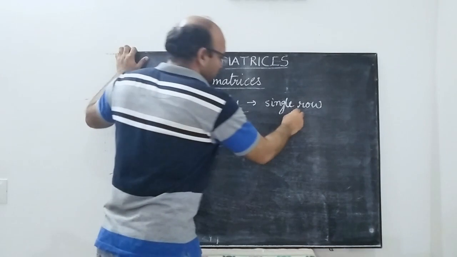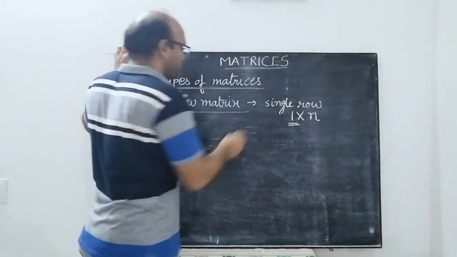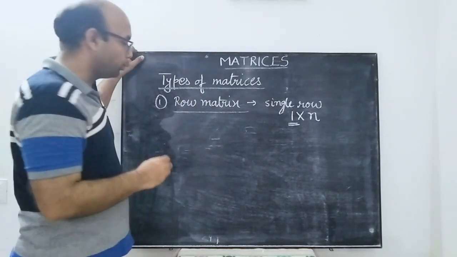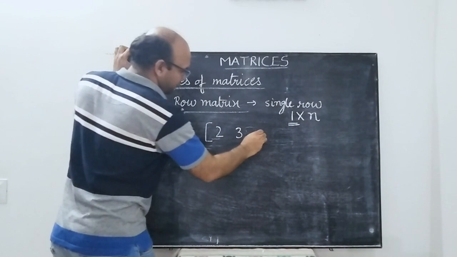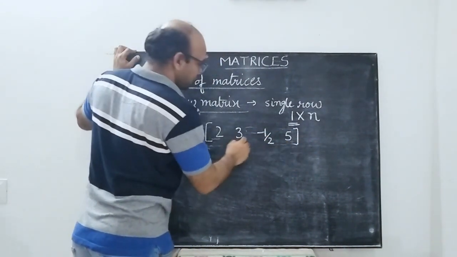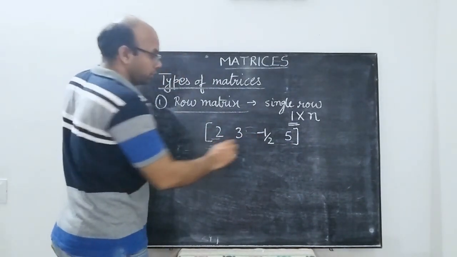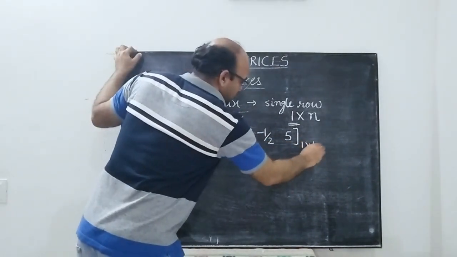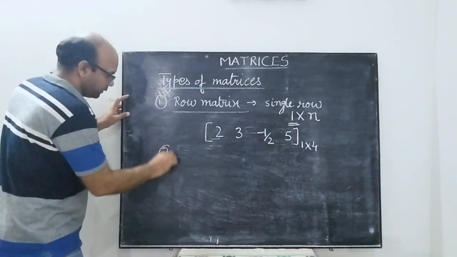A row matrix is of the order 1 cross n, where the number of rows will always be 1. For example, you will have 2, 3, minus 1 by 2, 5, something like this. This has got a single row and how many columns? 4. So we can write this as 1 cross 4. So this is an example of a row matrix.